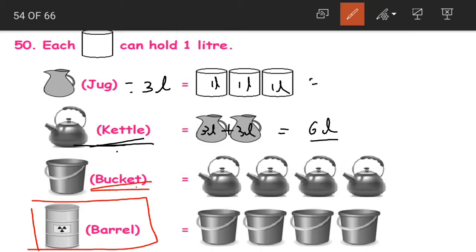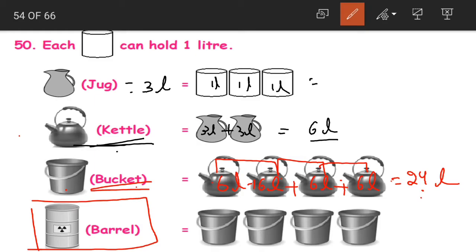Now coming to the capacity of the bucket, again we are having so many kettles here. Each kettle's capacity is 6 liters. Yes or no? Now when we add all these together, 6 plus 6 is 12, 12 plus 6 is 18, 18 plus 6 is 24 liters. How many liters, children? 24 liters. The capacity of the bucket is 24 liters.